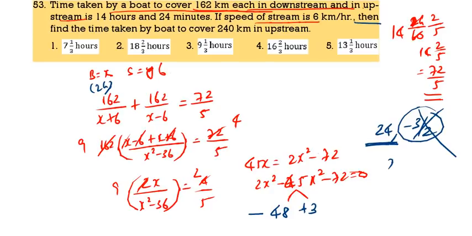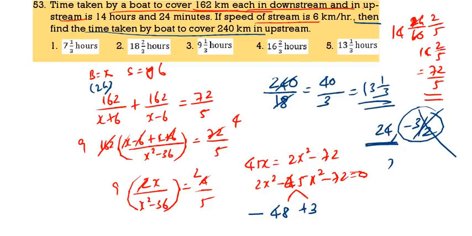Then find the time taken for 240 upstream. So 240 by 24 minus 6, 18. That is 40 by 3, which is 13 1 by 3 hours. Option 5.